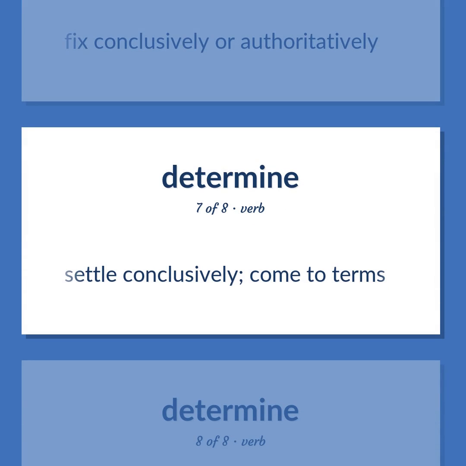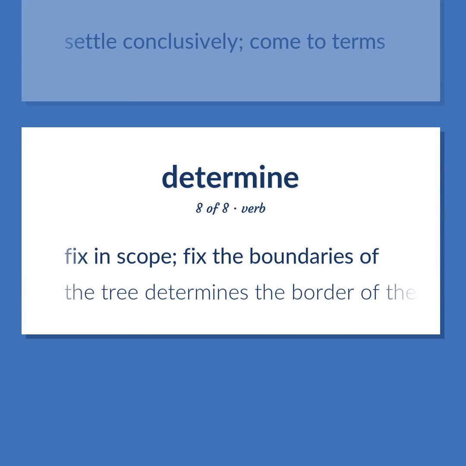Settle conclusively. Come to terms. Fix in scope. Fix the boundaries of. The tree determines the border of the property.